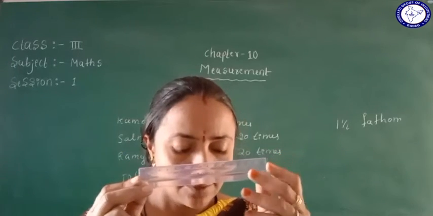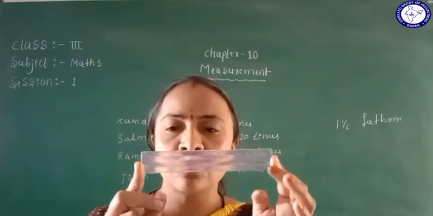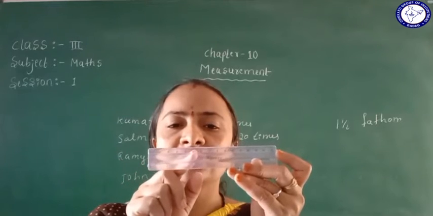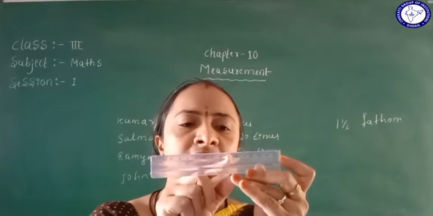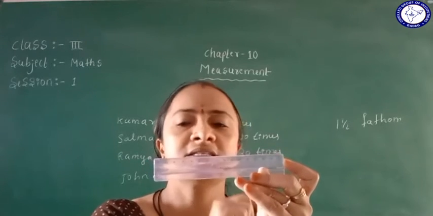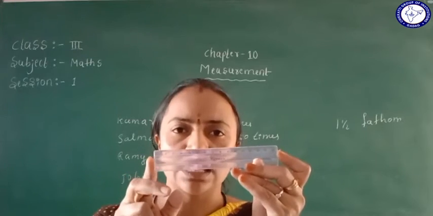Okay. And see, the number of long lines in the scale, how many are there here? 1, 2, 3, 4, 5, 6, 7, 8, 9, 10, 11, 12, 13, 14, 15. Here 16 long lines are there, including the 0.